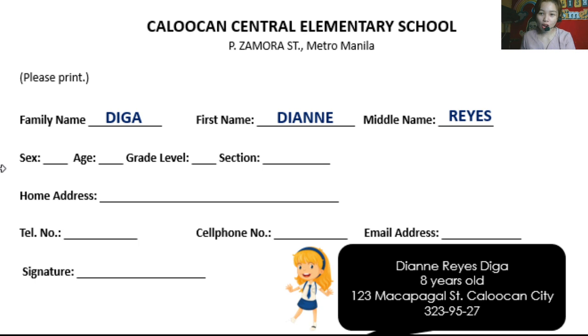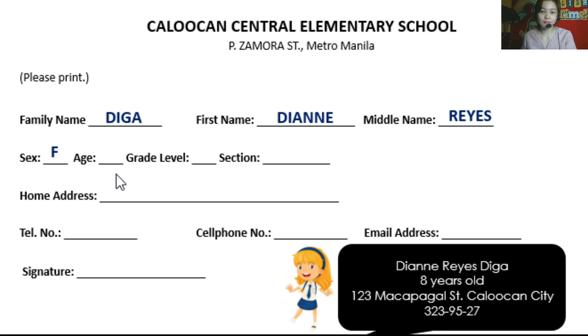Now let's move on. What will you answer here? What is her sex? It's F. That's right. She is a female. Why did we not write the whole word female? Because we really need to be considerate with the space, of course. We don't want any erasures in our school forms. Oh, by the way, I forgot. What's your answer here in the please print? It must be in capital letters. That's right. So everything must be in capital letters.